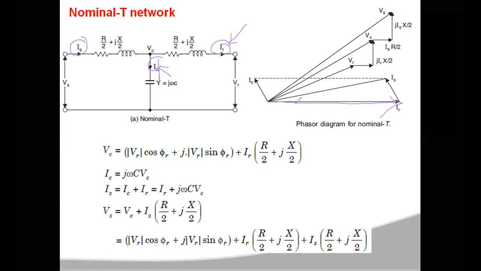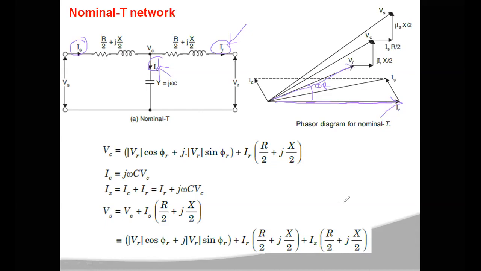After drawing the vector of IR, you then have to draw the vector of VR.